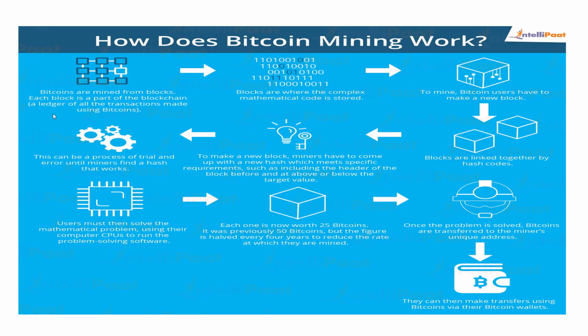So when you are mining Bitcoin in the blockchain, the blocks represent where the complex mathematical code is stored.